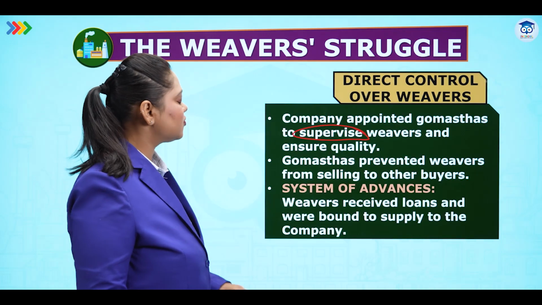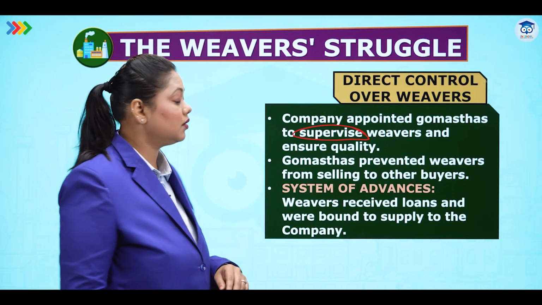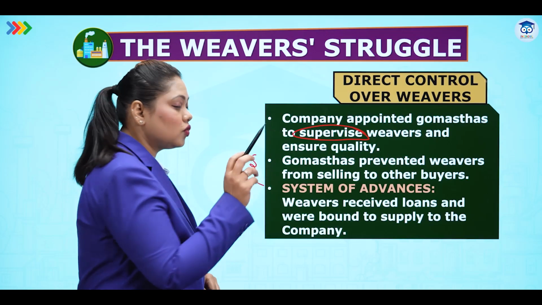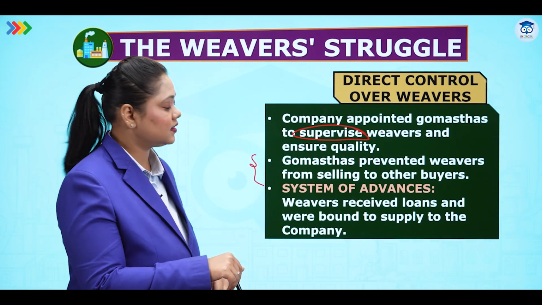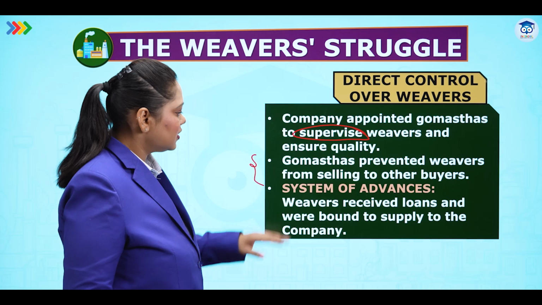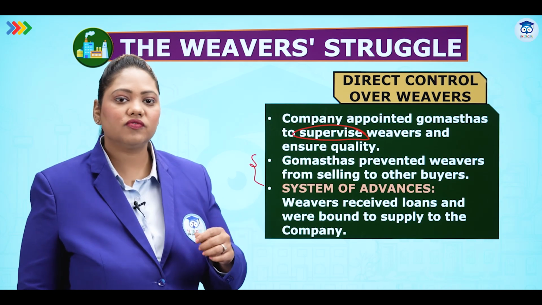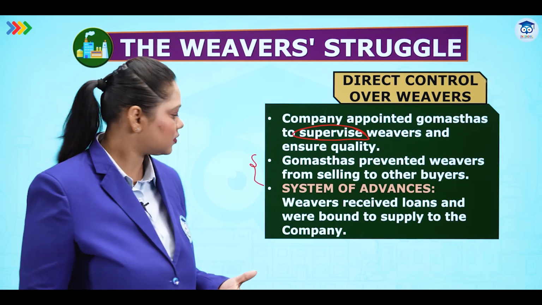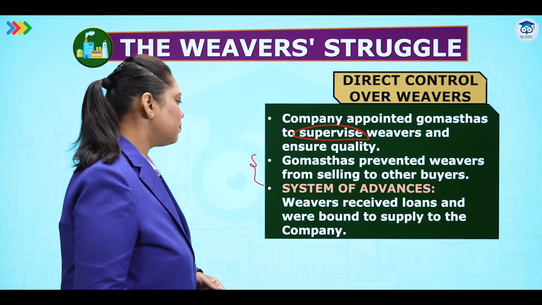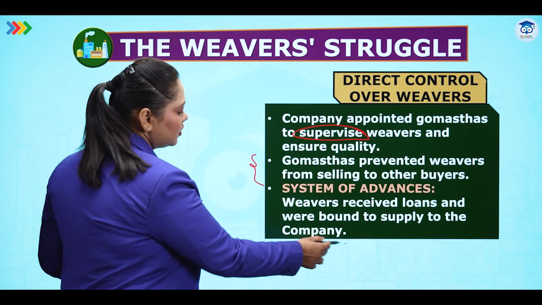Gomastas prevented weavers from selling to other buyers. Yes, they would see that they sold only to the company, that is East India Company, and not to other buyers. System of advances. Advances means to give money in advance for any production. Weavers received loans and were bound to supply only to the English company.